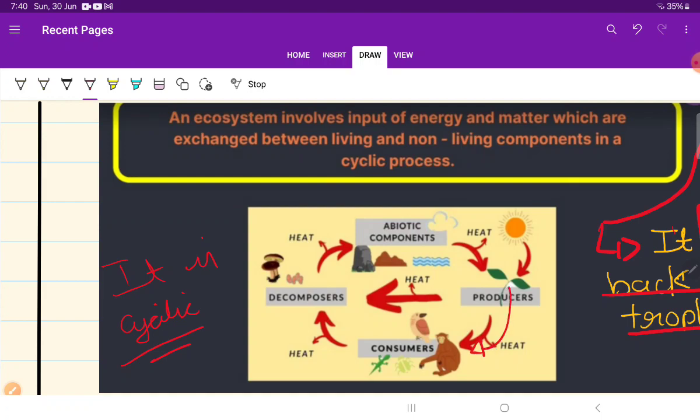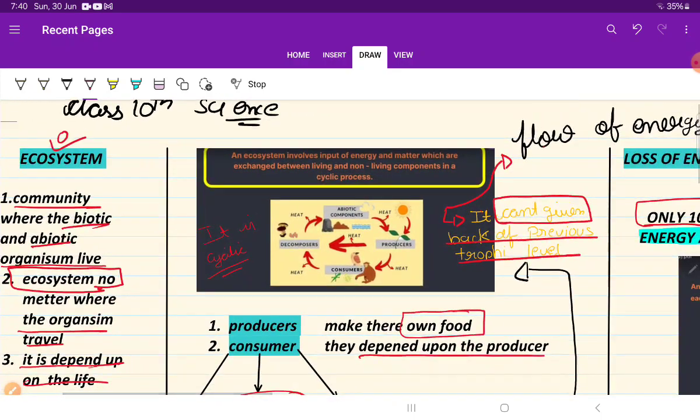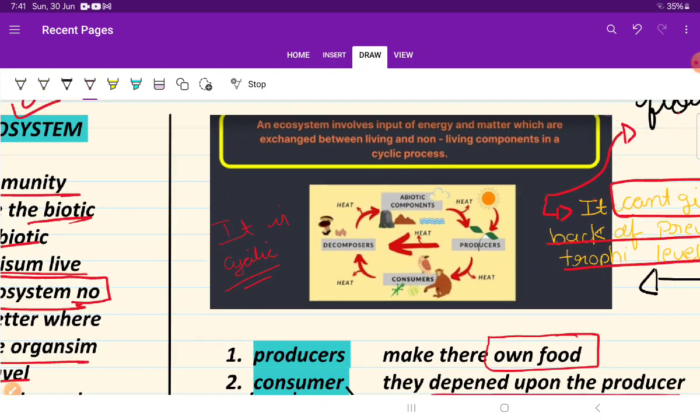So a monkey is the consumer, and when the monkey dies, it is decomposed by other microorganisms. So they are the decomposers, and after the death of that decomposer, they mix into our environment or atmosphere. Okay, so this is a cyclic process.